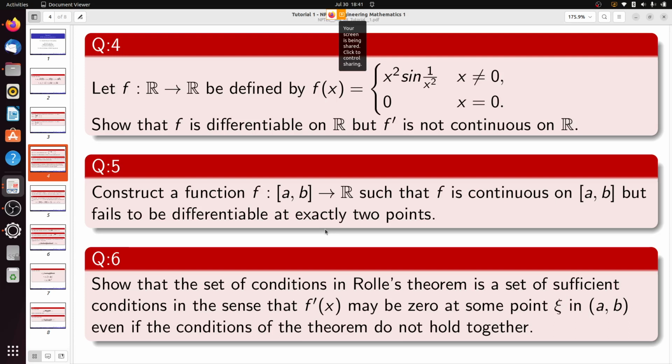Okay, I have already given one example: the function mod x fails to be differentiable at the point x equals 0. Now just take the linear combination of two modulus functions. Take the function f(x) equals mod x plus modulus of x minus 1. Am I clear? So just take the function as f(x) equals modulus of x plus modulus of x minus 1.